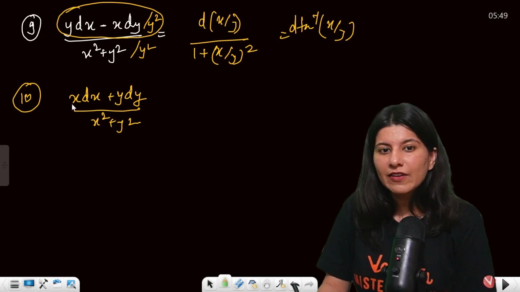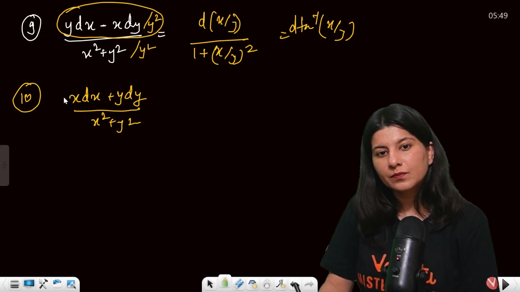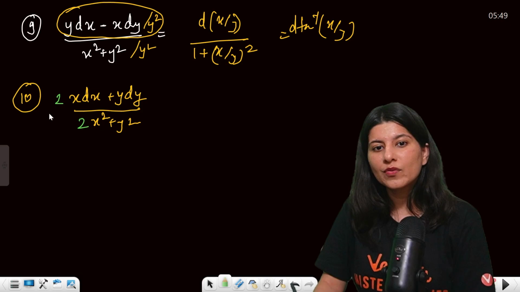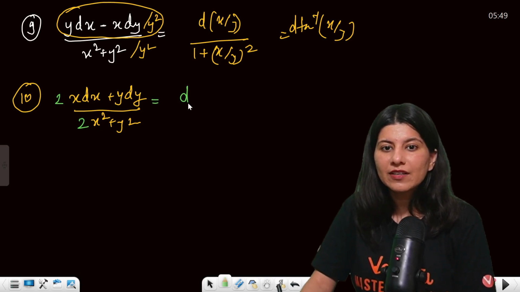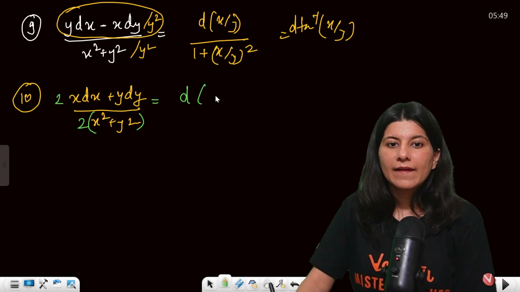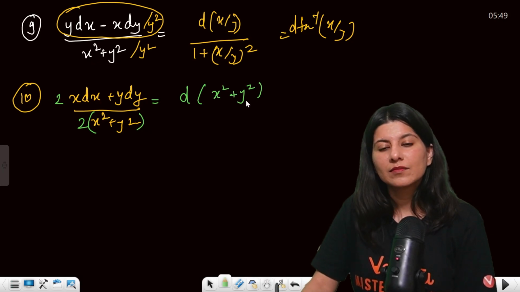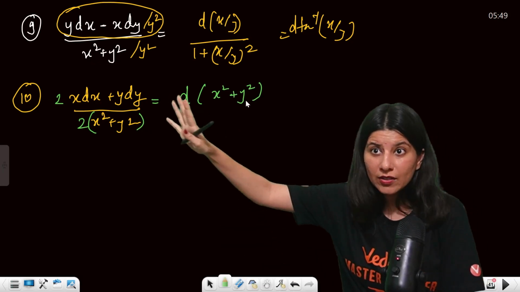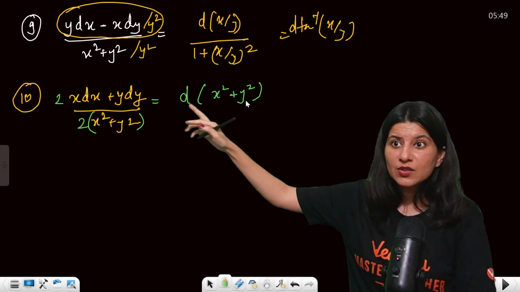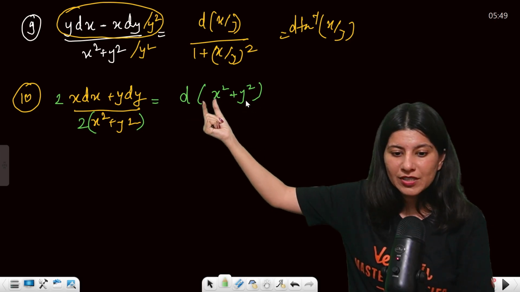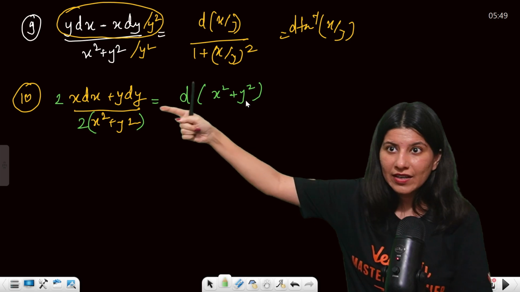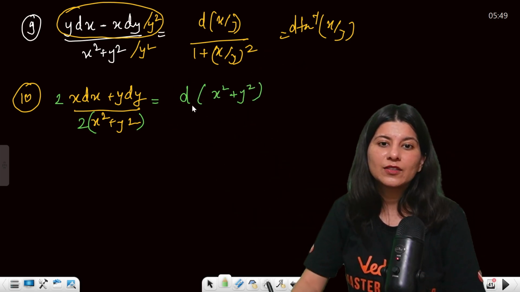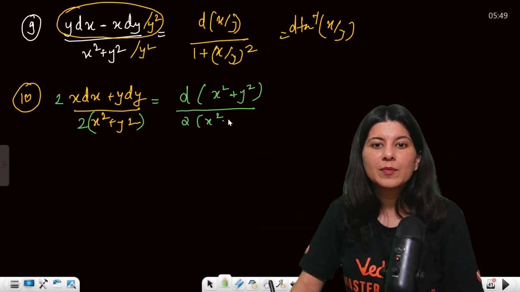Understand? If I just multiply 2 and 2 over here, don't you think this numerator is the derivative of x square plus y square? Try differentiating only the numerator part. So the numerator is d of x square plus y square. If you differentiate this, it will become 2x dx plus 2y dy. Can you see? That is why I have multiplied it, 2 upon 2, x square plus y square.